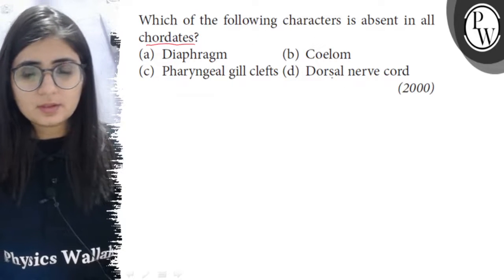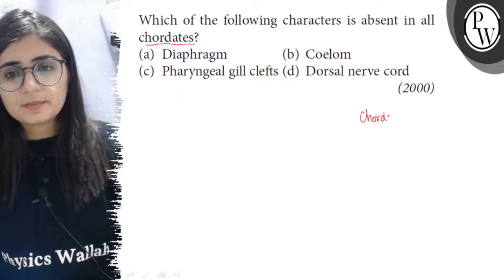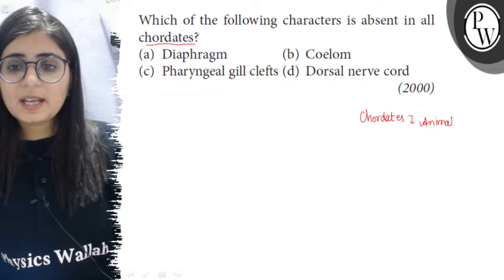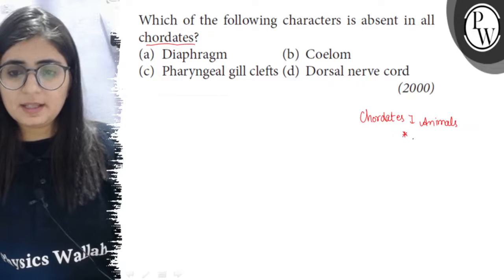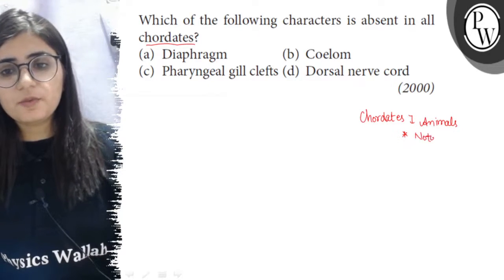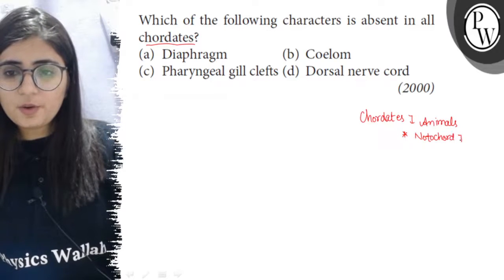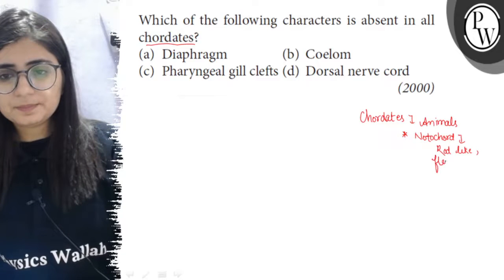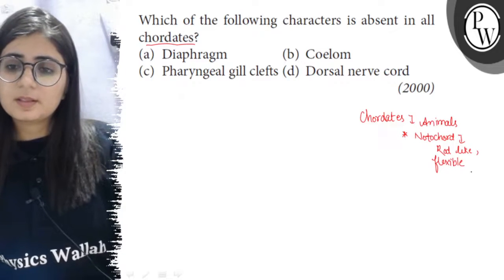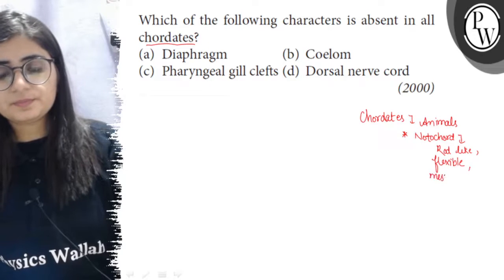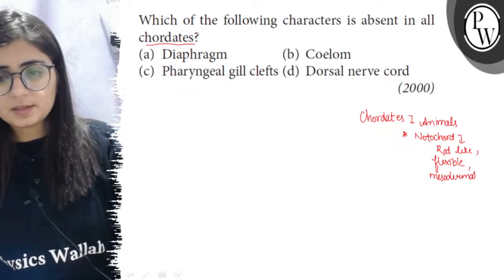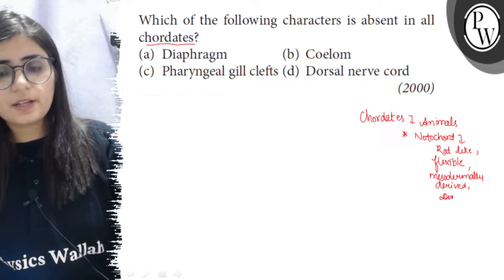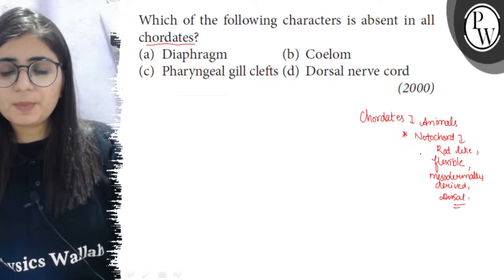So, chordates are the animals which are characterized by certain features, and these features are the presence of a notochord. The notochord is a rod-like, flexible, mesodermally derived structure, and this is present on the dorsal side of body, and it's for the attachment of muscles.